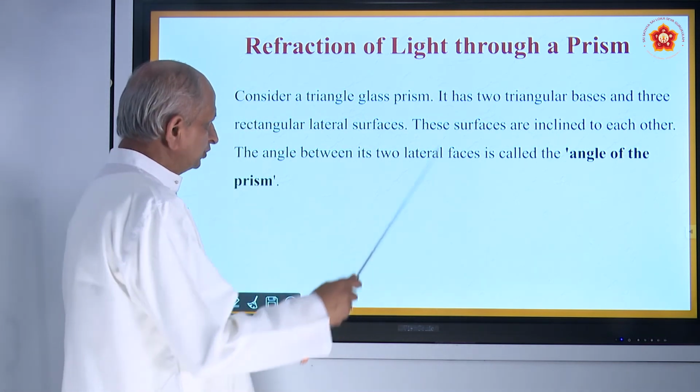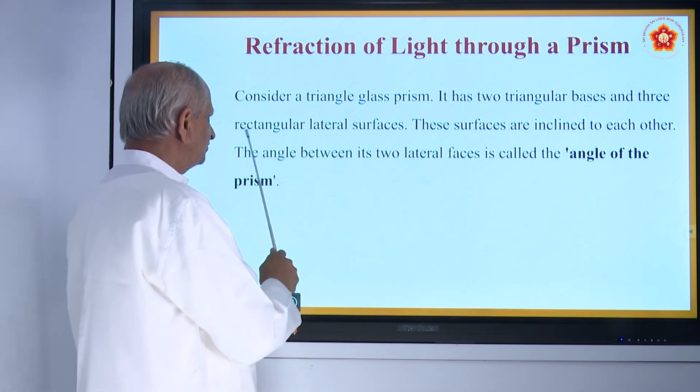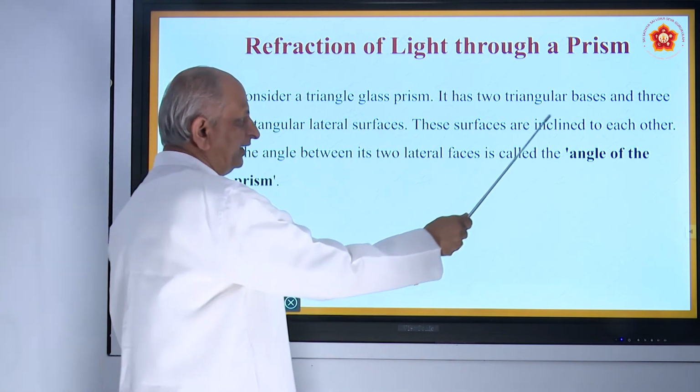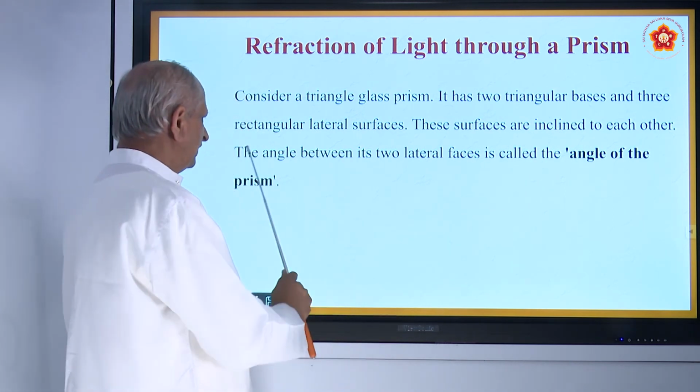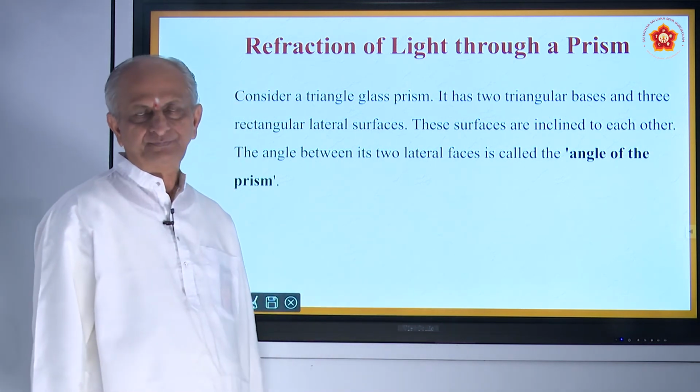So the 2 triangles, one on the top, one on the bottom, and 3 rectangles, which are called lateral surfaces. These surfaces are inclined to each other. The angle between its 2 lateral surfaces is called the angle of the prism.